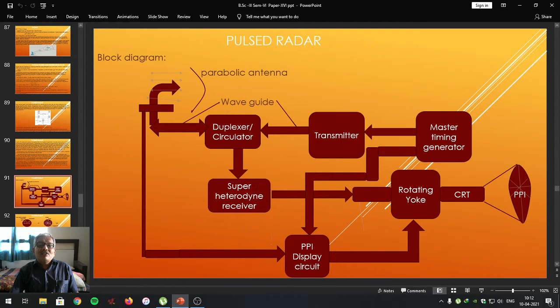It contains the klystron tube as a local oscillator. It provides the frequency to the mixer tube where both the signals are beaten and the intermediate frequency is generated. That IF is amplified by the IF amplifier. It is demodulated, and picture information about the target is given to the display unit as a CRT called the plan position indicator.